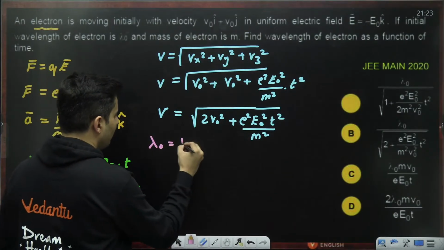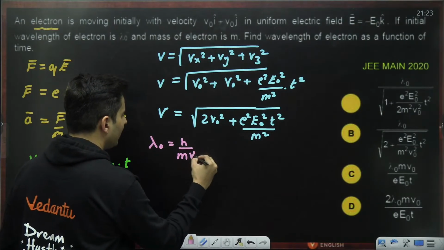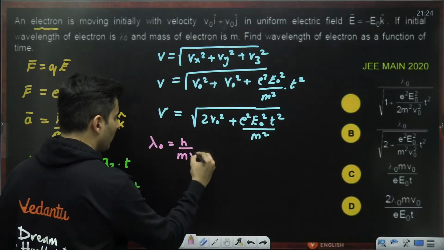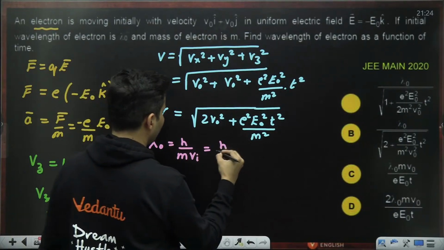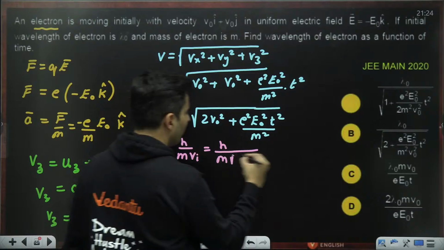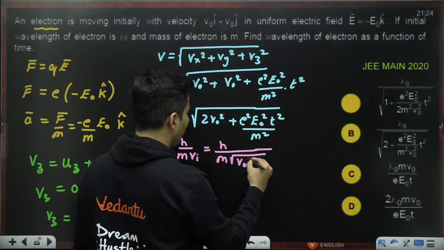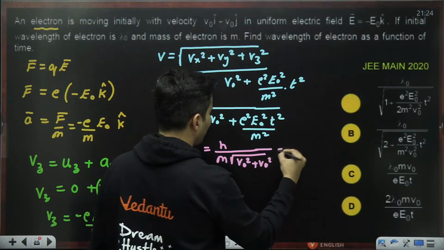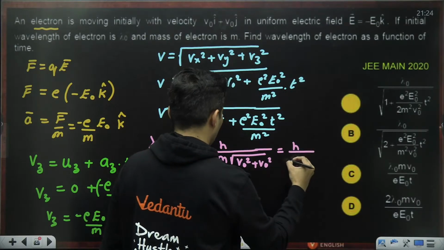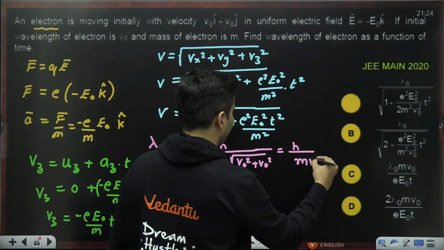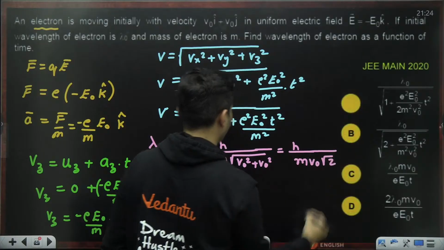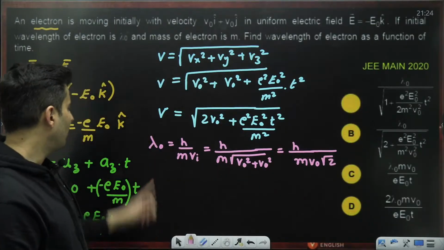Initial wavelength will be h by m times the initial velocity. The initial velocity, be careful, will be root of only the x and y components, so v naught square plus v naught square, which will be h by m v naught times root 2. That will be your initial wavelength. What do you say?